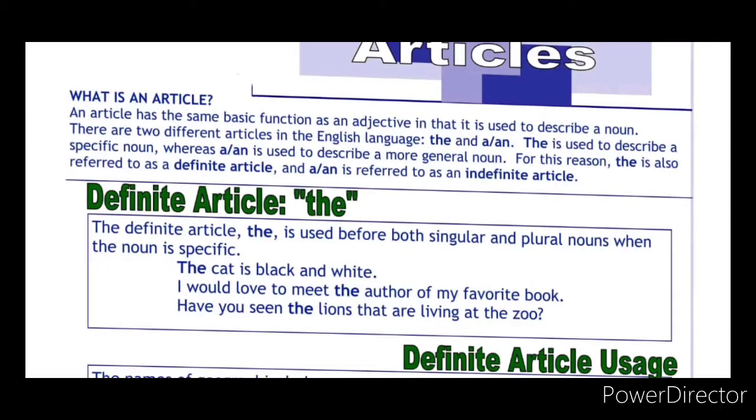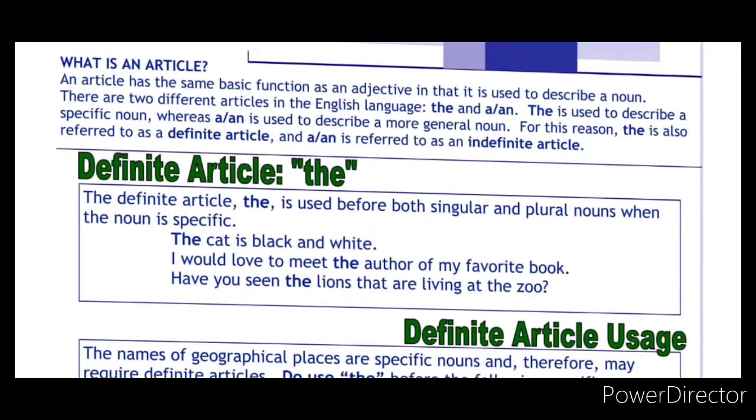First, let's see the definition for the article the. The definite article the is used before both singular and plural nouns when the noun is specific. So the article the is used before singular and plural nouns when the noun is specific. So two conditions are there. We can use it before singular or plural nouns, and the noun must be specific.